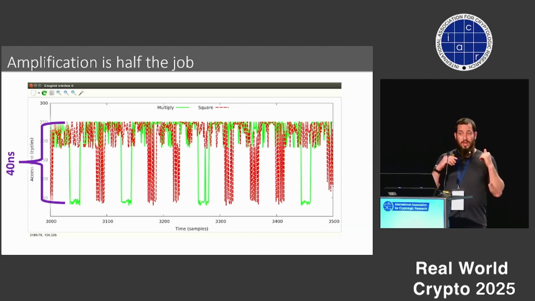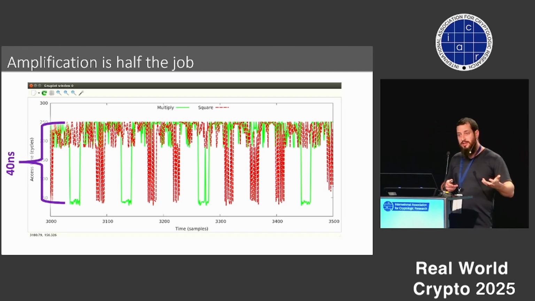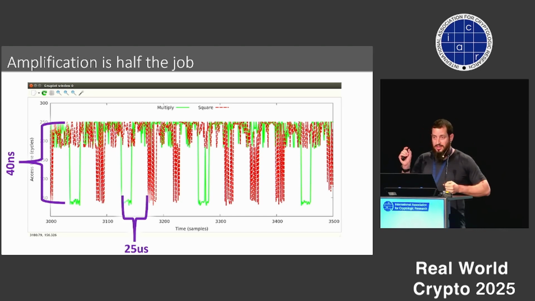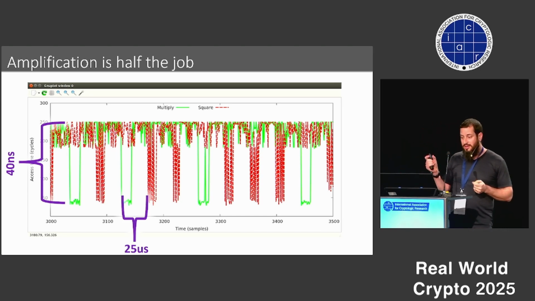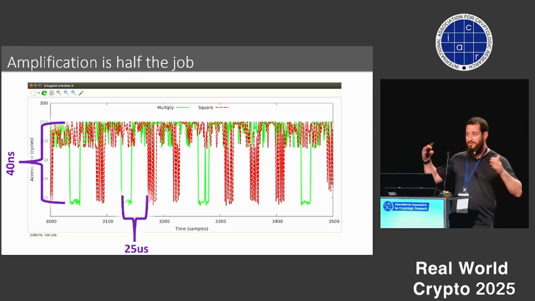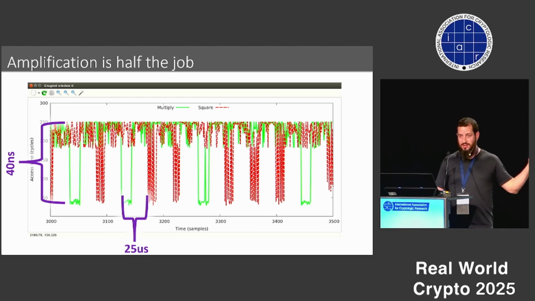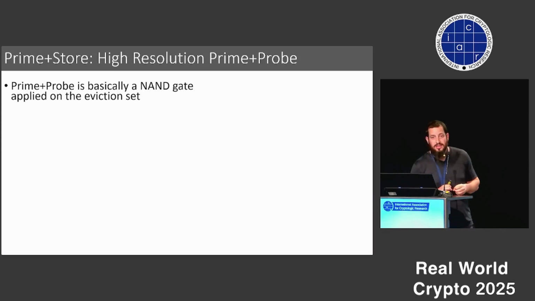But now we're able to amplify, but this is only half the job. So now we can differentiate between a single hit and miss. However, we want to attack native code exponentiation, and the temporal resolution of the attack needs to be about 25 microseconds. We can increase the RSA size. Maybe we'll use 6,000 bit RSA. It will make it a bit slower, but this is still much faster than what we can do when we do amplification. So what we're going to do is basically allow us to do high resolution prime and probe, sampling in a resolution that's much faster than the clock that we have.